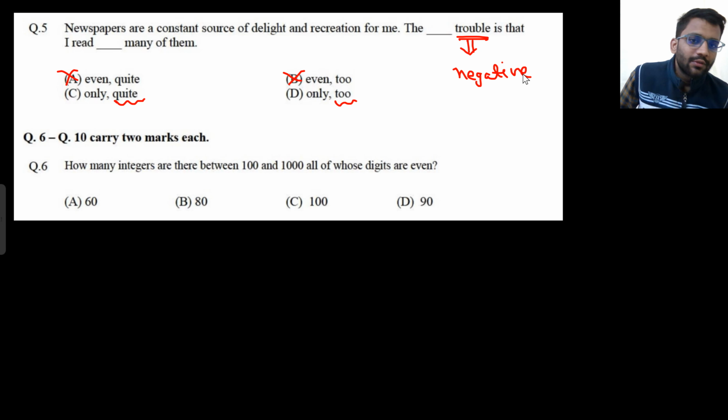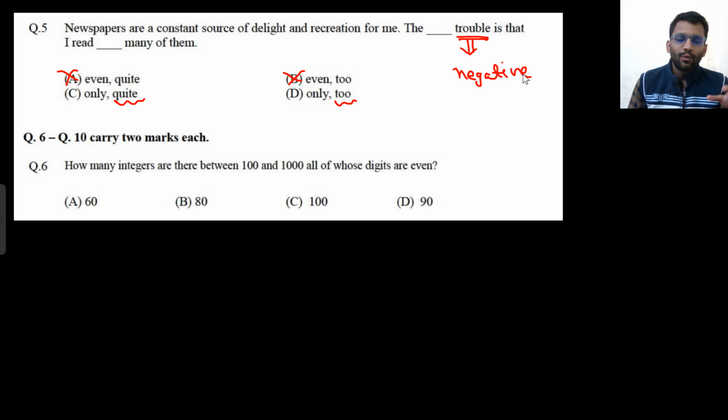Okay. So if I am saying that I read quite many of the newspapers, that means I read a lot of newspapers, but that's fine. That's not a problem. And if I am saying I read too many of the newspapers, that means that's a problem. We can take more examples.